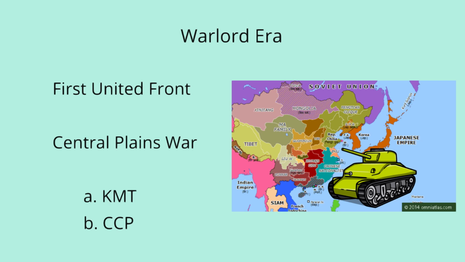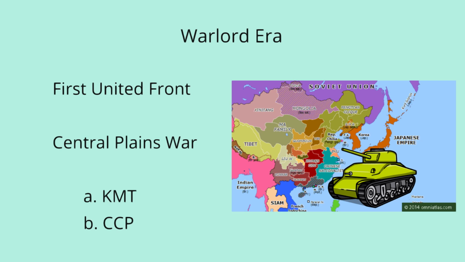Finally, after many failed attempts, the KMT, under the rule of Sun, successfully established a government in southern China in 1923. They then began a campaign to unite China. To achieve this, they formed an alliance with the Chinese Communist Party, CCP, called the First United Front in 1924 to receive support from the Soviet Union. Another leader of the KMT, Chiang Kai-shek, managed to unify northern China. However, in 1928, the Central Plains War was fought between the defeated warlords and the KMT. This conflict would last until 1930, being the largest of the era.